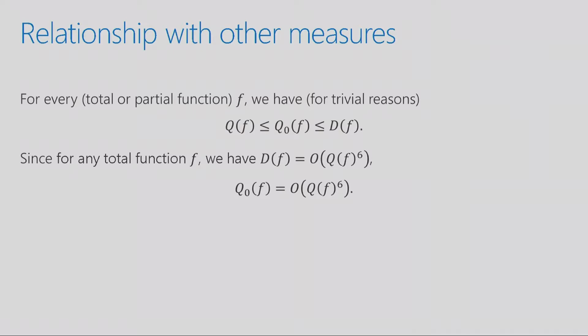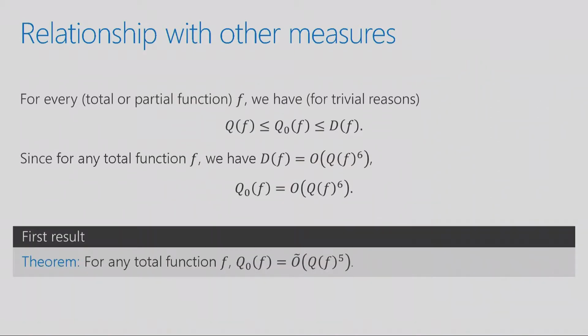So let me just say that slightly differently. What this means is if you have a bounded error quantum algorithm that makes t queries, you can get rid of the error. You can come up with a zero-error algorithm, but it'll make t to the 6 queries. So you made more queries, but your algorithm now doesn't have error. And this was the best known relationship between these two measures prior to our work. And the first result of this work is to show that, in fact, there's a better relationship. We make the 6 into a 5.